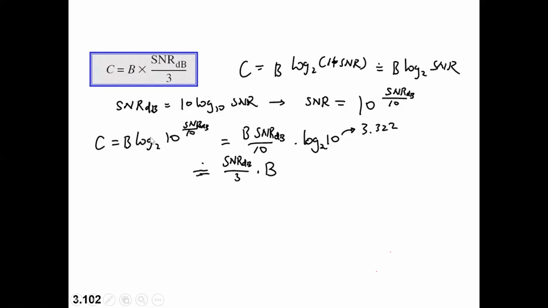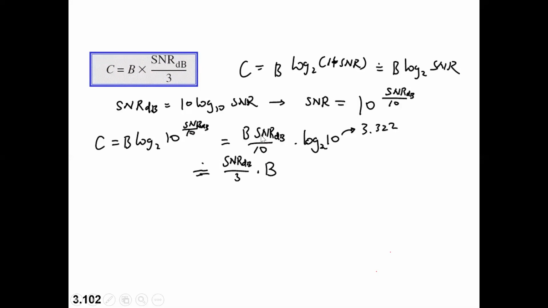Your SNR dB divided by 10, which comes as the power, is a constant according to the logarithmic property, so it can be taken out of the logarithm.